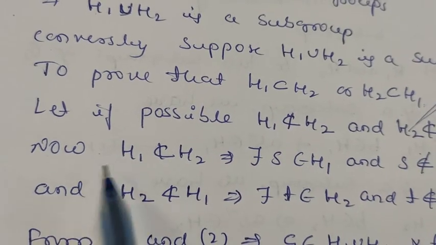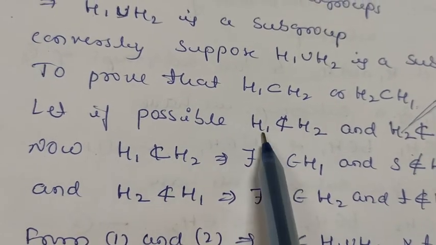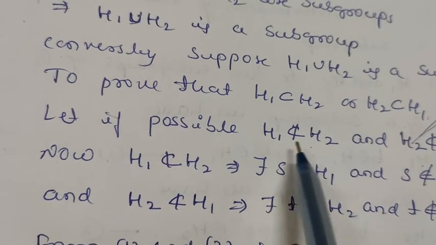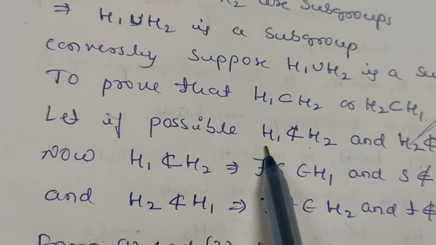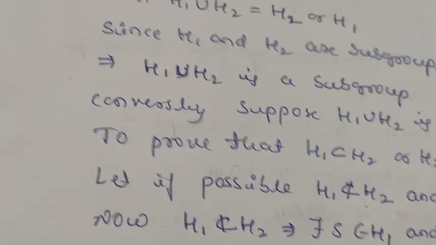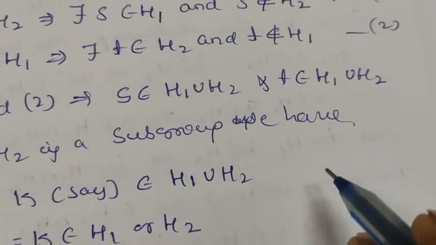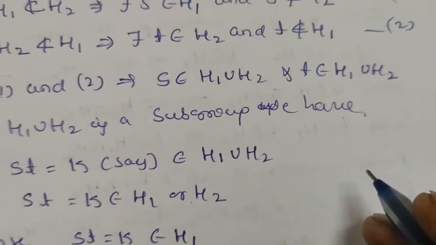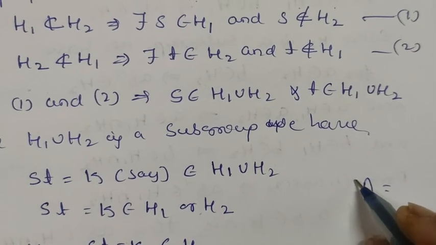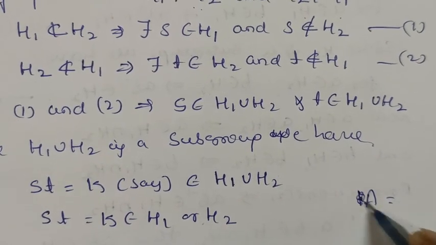Suppose now H1 is not contained in H2. H1 is not contained in H2 means H1 contains at least one element which is not in H2. Suppose we have one set here, A equals to, let us take H1 only here. Let us take A equals to here.